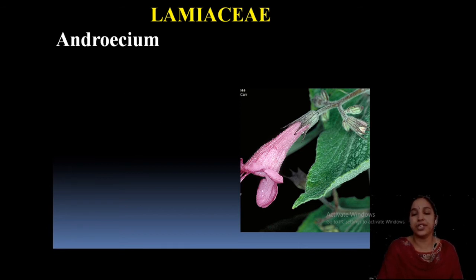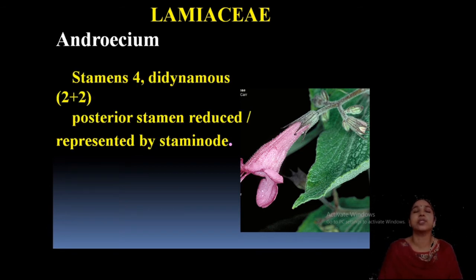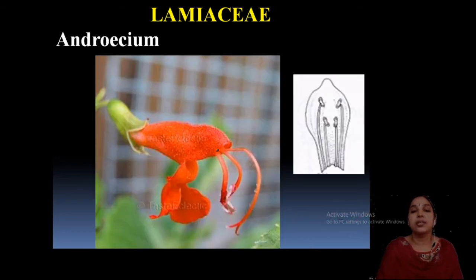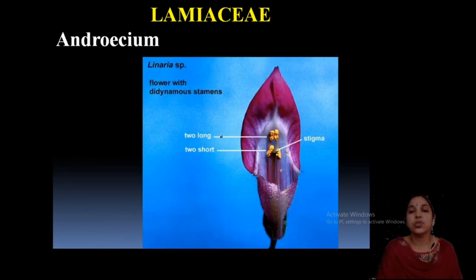Now, about the androecium. Look, the androecium is didynamous. What is didynamous? Already discussed here. 4 stamens, 2 of the same length, 2 of another same length, 2 smaller, 2 larger, this is 4, and you can see 2 plus 2, and the posterior stamen is usually reduced, that is represented by a staminode, a sterile stamen. This is a didynamous condition, 2 long stamens and 2 short stamens. See here itself, 2 long and 2 short are represented. Then stigma also in between, in this Linaria species.